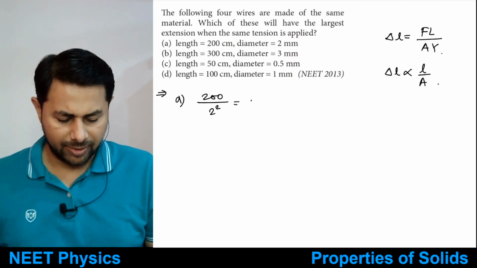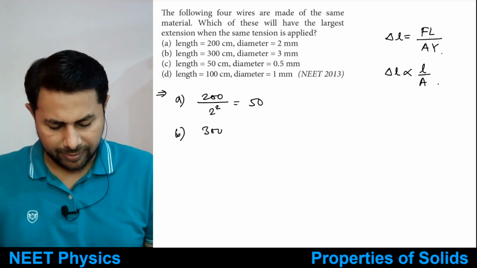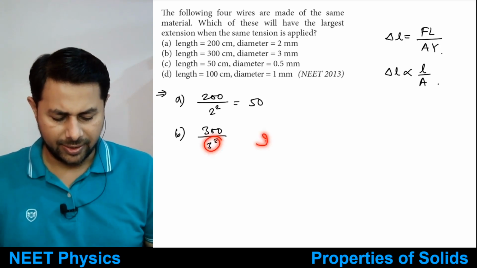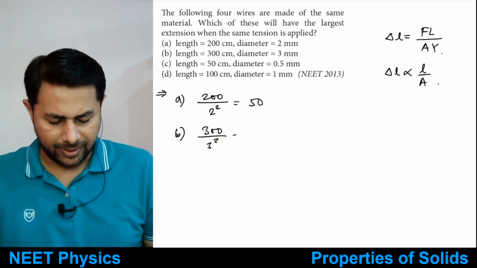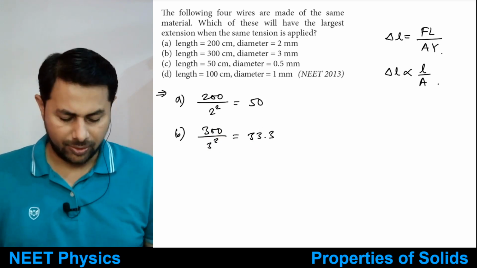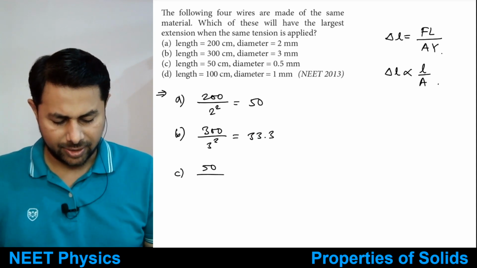So 200 divided by 4 means 50. Option B is 300 divided by 3 square. So 300 divided by 3 square is 9. So 300 divided by 9 means 100 divided by 3. So 33.3. Right.